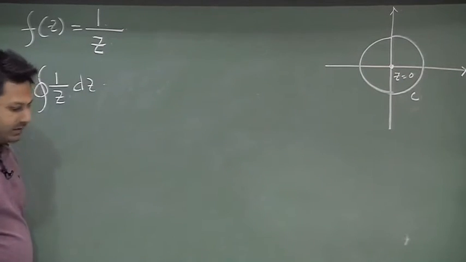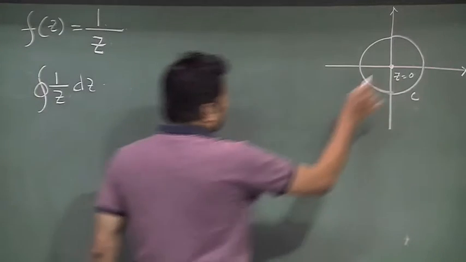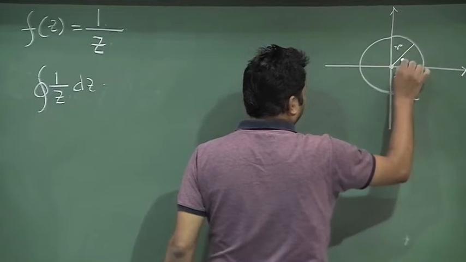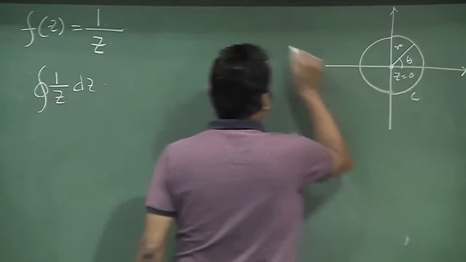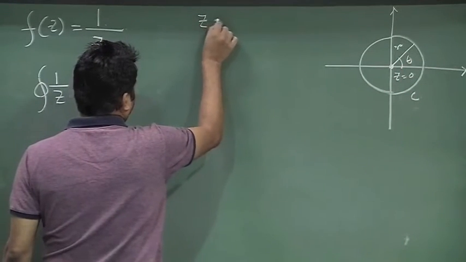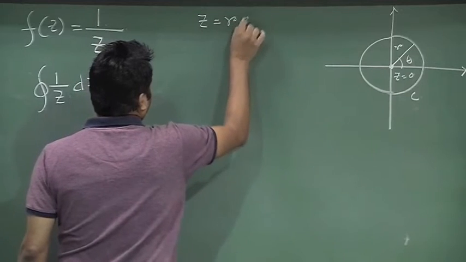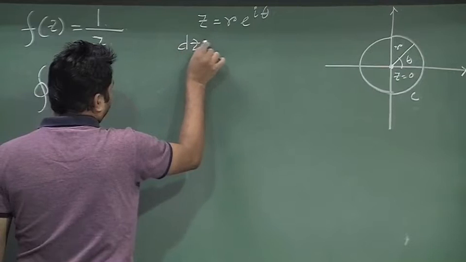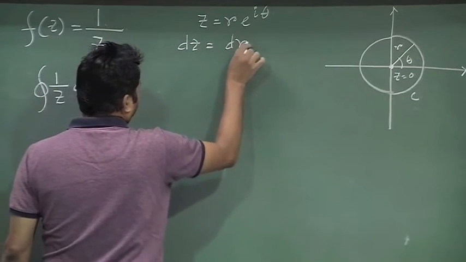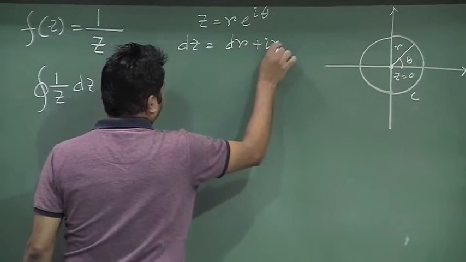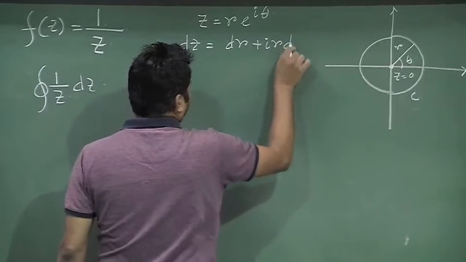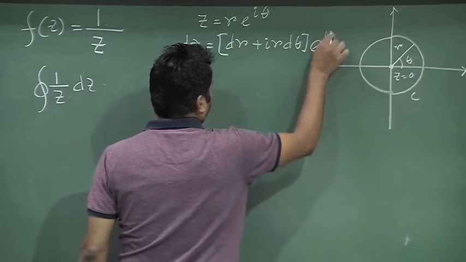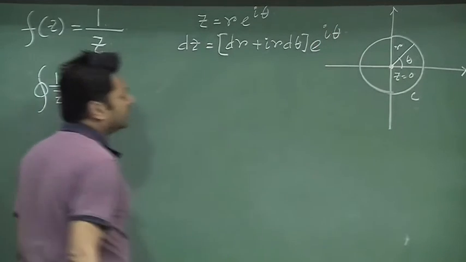So, let us try to find out. Here again this is my r and this is my theta. Again z is equal to r e to the power i theta, and exactly the same procedure I am going to follow. So, dz is equal to dr plus i r d theta, times e to the power of i theta.